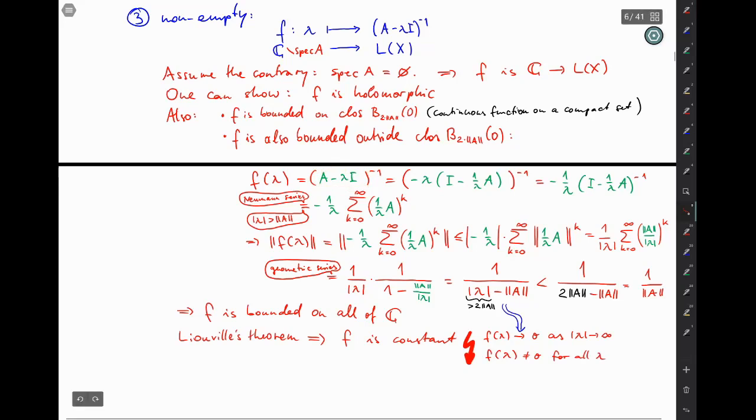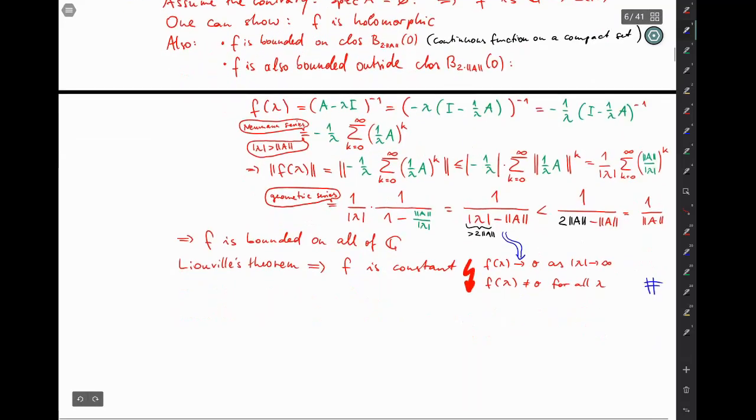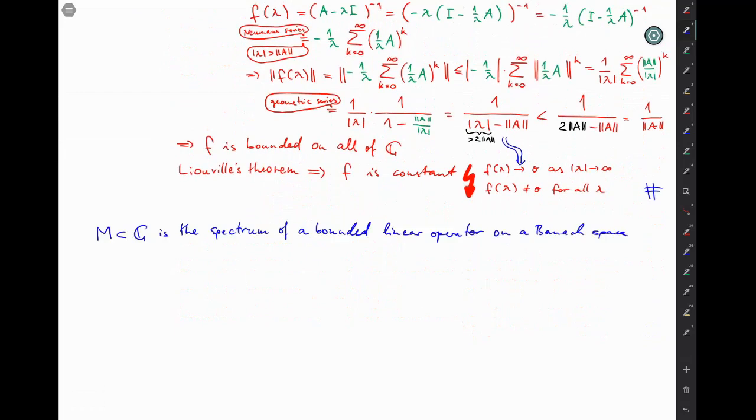Okay, and this shows that our assumption of the contrary is again wrong, so that the original claim is true, which finishes our proof of number 3 and hence the proof of the whole lemma. So this lemma 1 shows that if M is a set in the complex plane, that is the spectrum of a bounded linear operator on a Banach space, then M is closed, bounded, and non-empty.